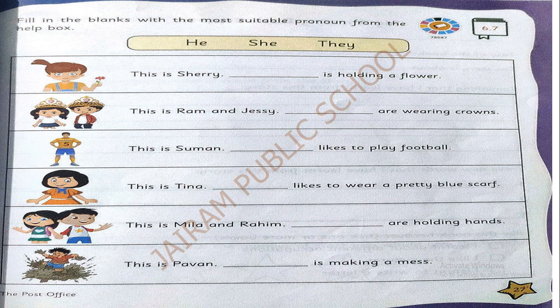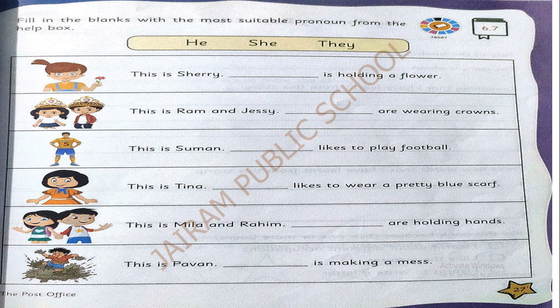For boy, we can use he. Next, a group of children. When you see a group of people or children, you can change the noun to a pronoun by saying they. So, children is a noun, they is a pronoun. Understand?